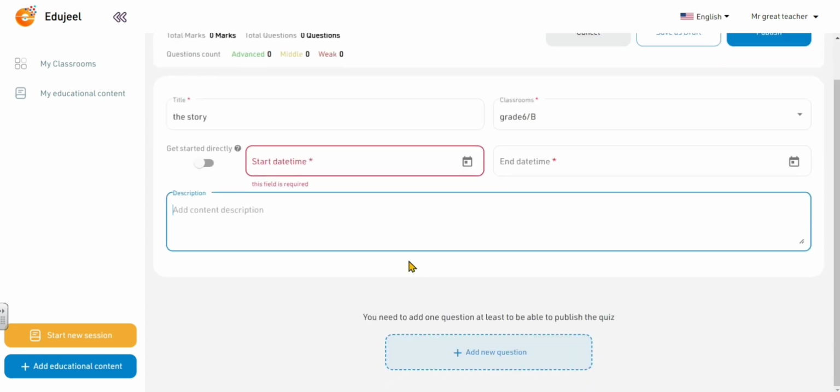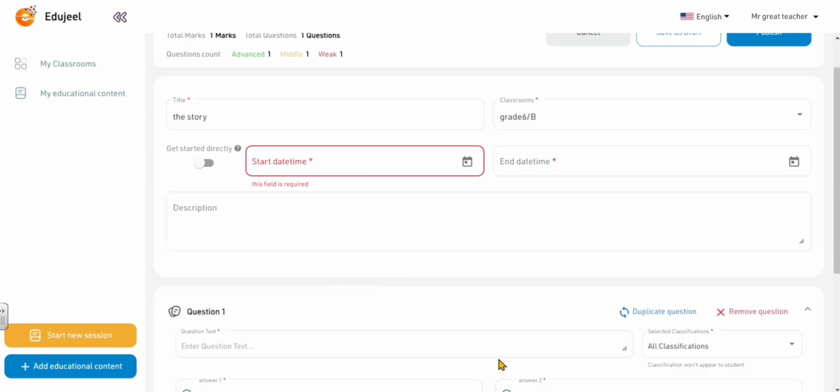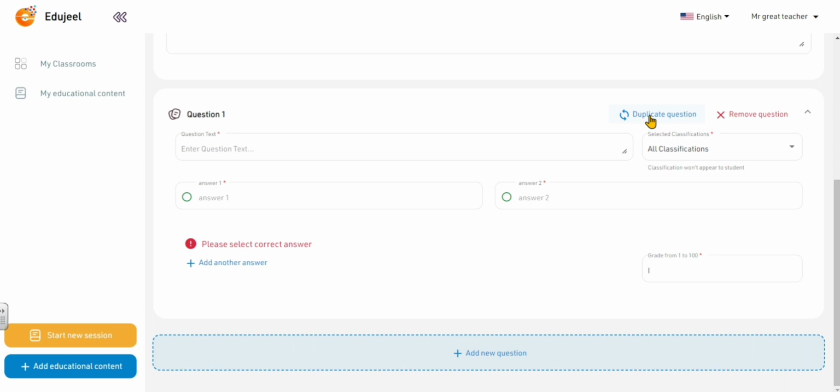One more thing that you should be accustomed to or familiar with is adding the new questions. For this choice, you have a very excellent thing, which is duplicating the question to make it easier for the teacher not to write everything. He can copy something that's repeated, so you can duplicate the question if you do it.